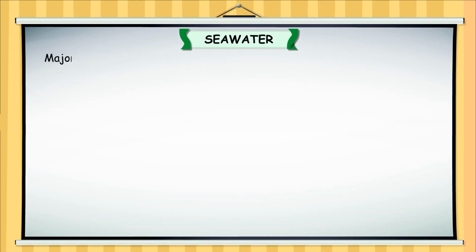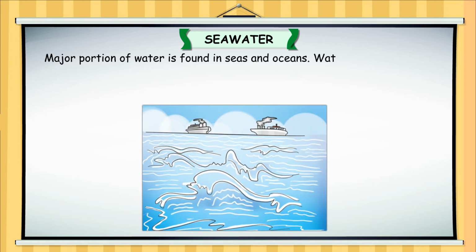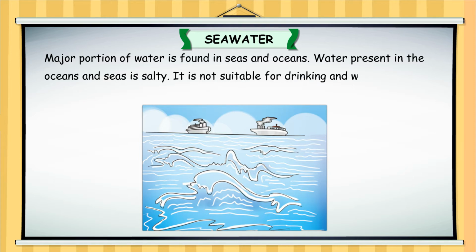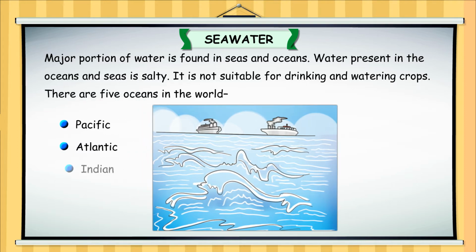Seawater. Major portion of water is found in seas and oceans. Water present in the oceans and seas is salty. It is not suitable for drinking and watering crops. There are 5 oceans in the world: Pacific, Atlantic, Indian, Arctic, and Antarctic.